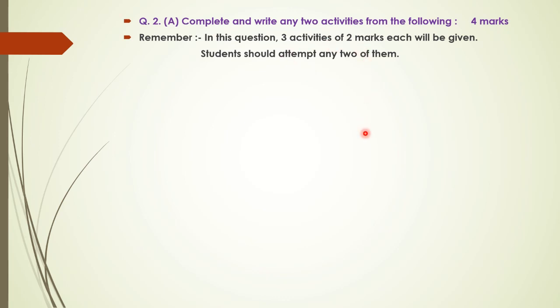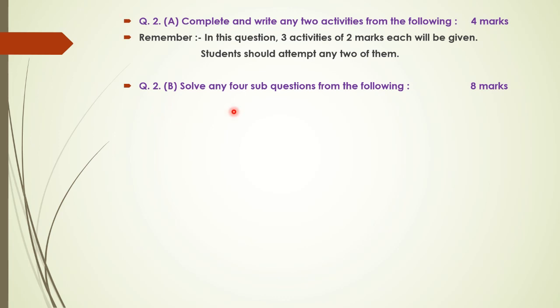Now here what you have to keep in mind is the activity based question should be copied down as it is from the question paper. Okay, it should appear as it is. All the statements should be present there, and wherever boxes are present, you also need to draw the boxes. Okay, if the boxes are not drawn, you will lose your mark. Now here in this activity, some steps may be missing, and you can write those steps. You can solve those steps there, but you have to draw the boxes at the proper places according to the question.